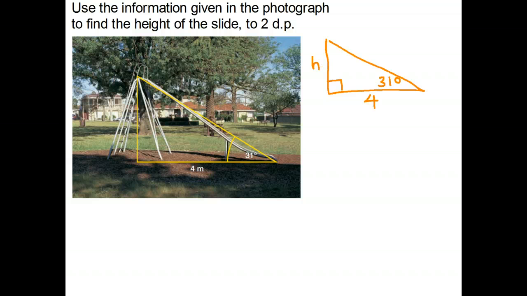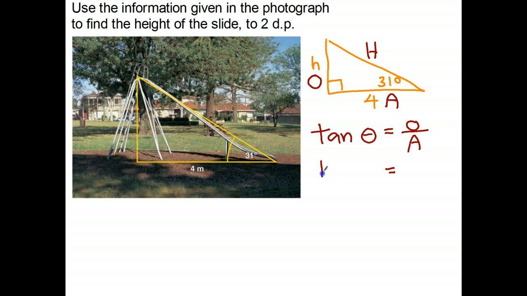We'll start by identifying the different sides. So opposite the right angle, the side opposite the known angle, and the side next to the known angle. In fact, I think I'll keep this color. Okay, let's go ahead and figure out which trig ratio to use. Well, the side that I know is the adjacent. The side I'm trying to find is the opposite, and the trig ratio, opposite over adjacent, is tangent. So we just start by writing the formula for tangent.